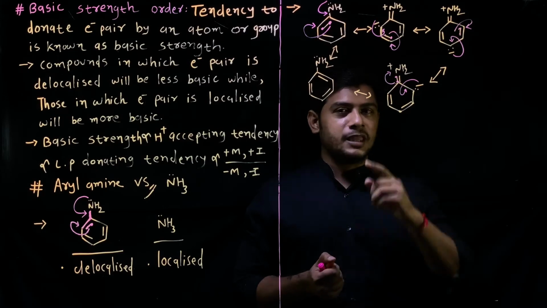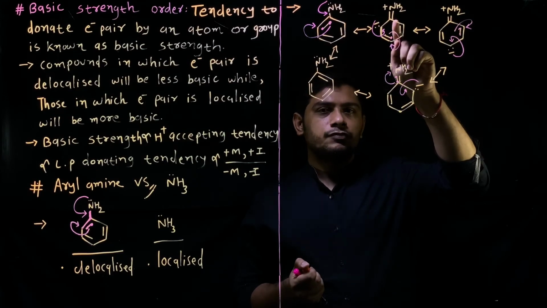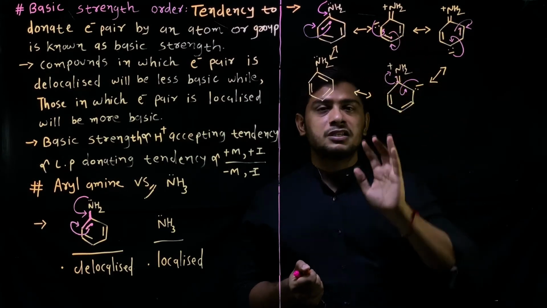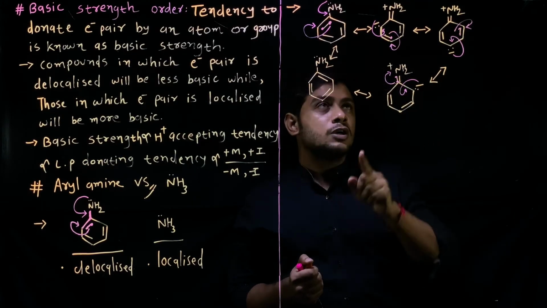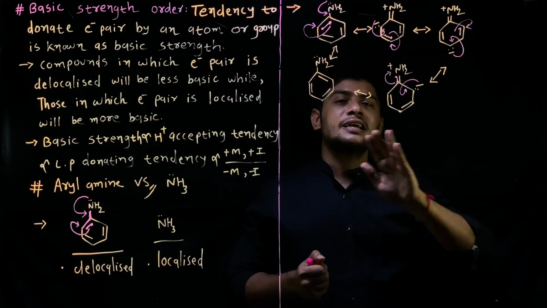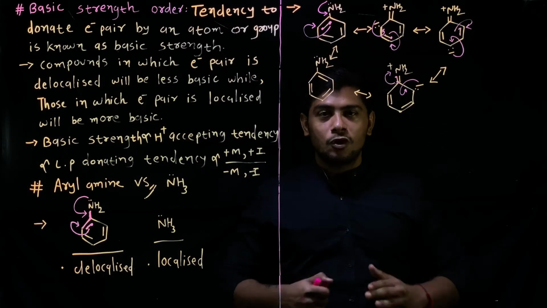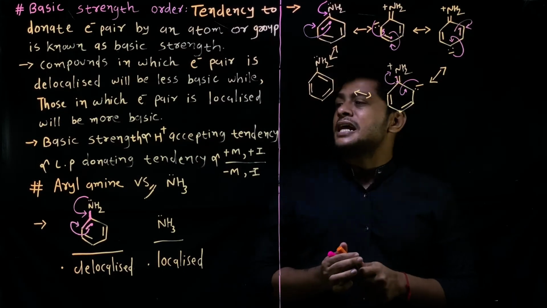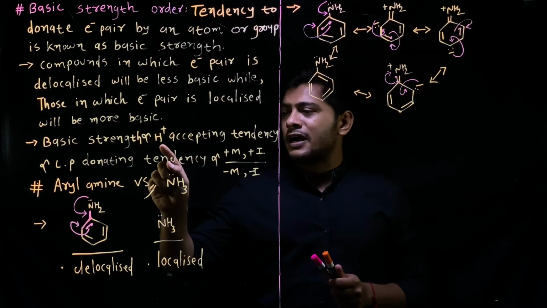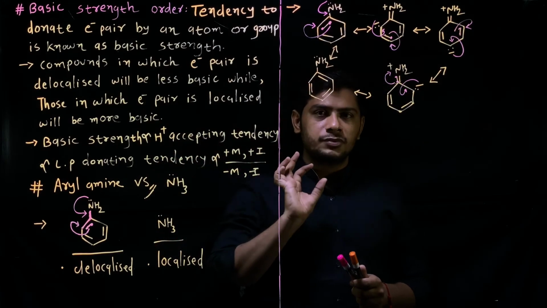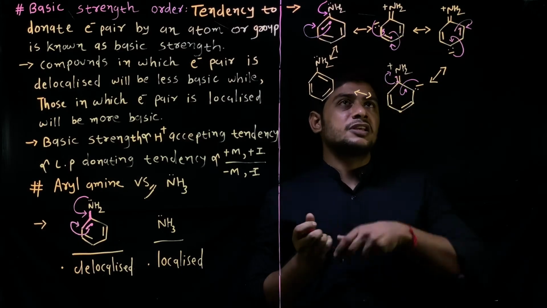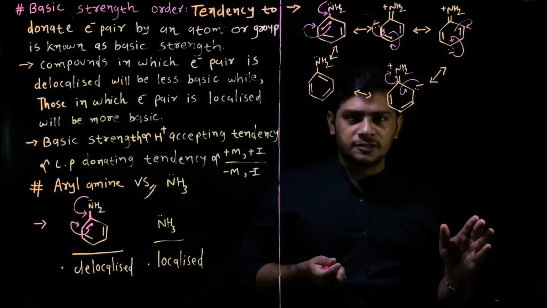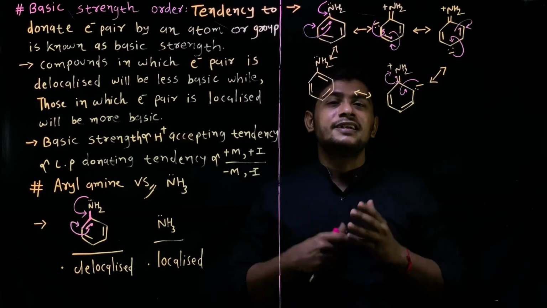Again I'll repeat, if the nitrogen has a positive charge, then we cannot add any hydrogen. So these 3 structures can't accept a hydrogen ion or proton, and if the hydrogen accepting tendency decreases, so does the basicity. These 3 structures will not accept H plus, so basic strength decreases.